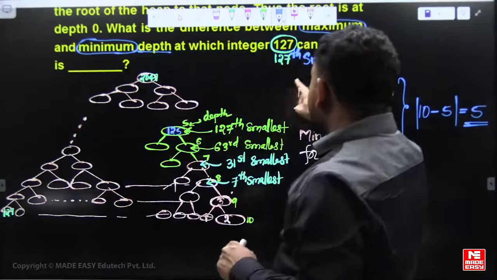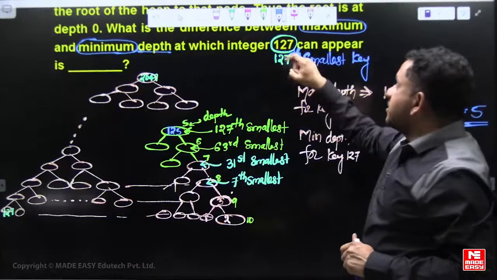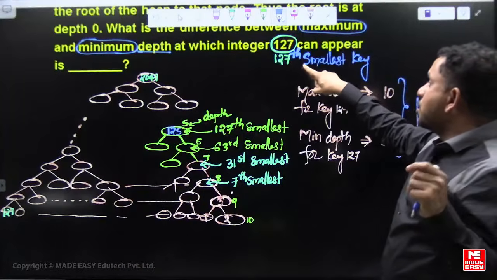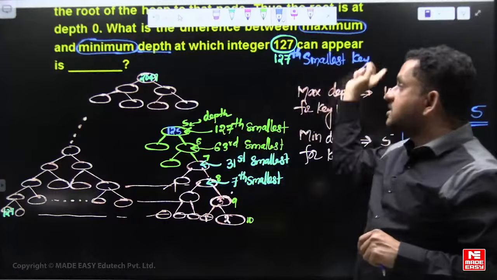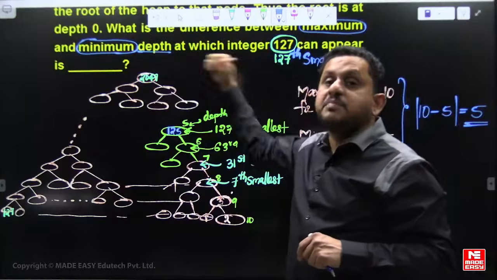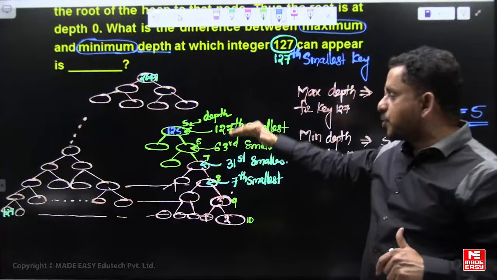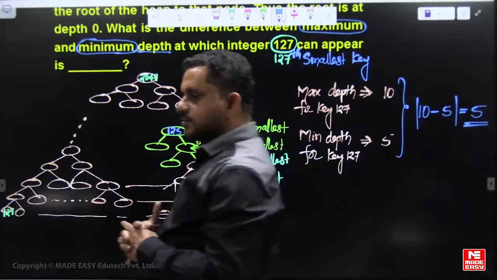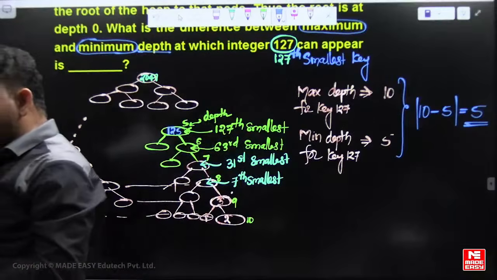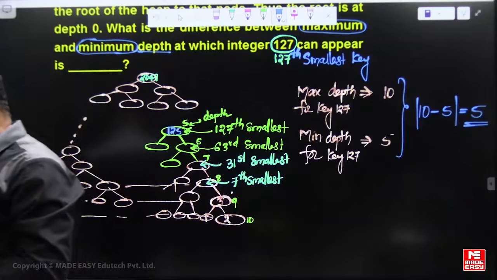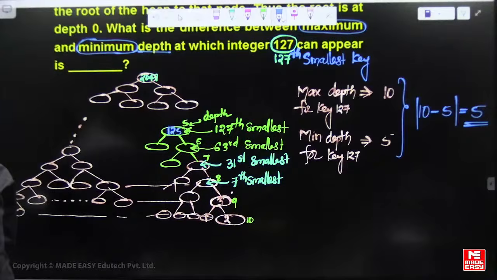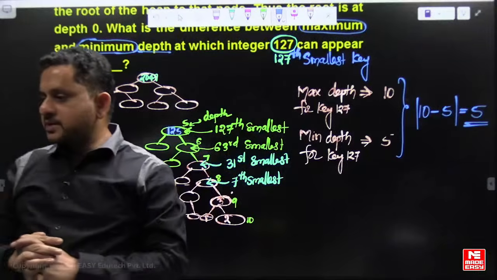But this 127 key is close to the 127 smallest, and he is asking about max heap: smallest in max heap, largest in min heap. You are required to think properly. It's a numerical question, one small difference and the total is wrong, right? So post your comment.